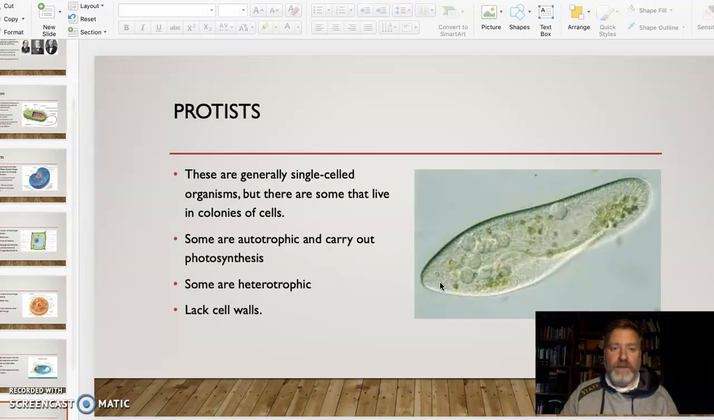Then we have the protists. And these are, again, single-celled organisms, but like bacteria, they live in quite large colonies. Some are autotrophic and therefore are photosynthetic. And you see this one here, this paramecium, has lots of little green chloroplast-like structures. So it's able to do some photosynthesis for itself. Some indeed are heterotrophic and get their food by helping to break down other animal products. And they lack cell walls, so they're more like an animal cell in the fact that they can change shape and bend and move around things.